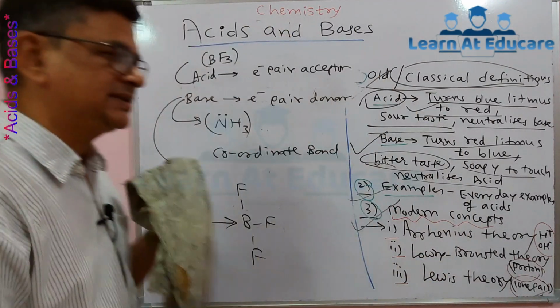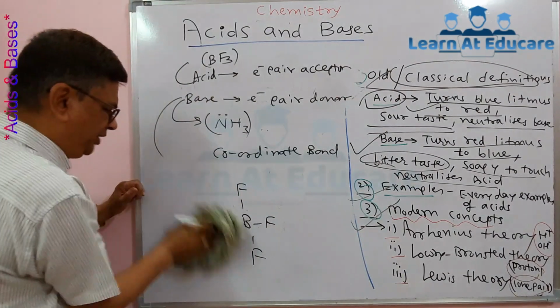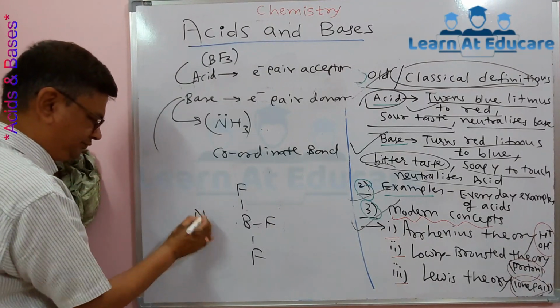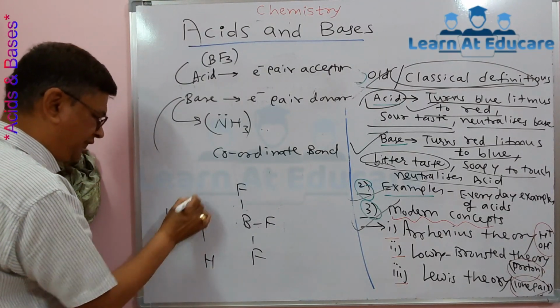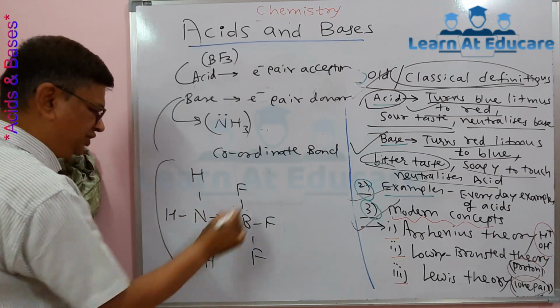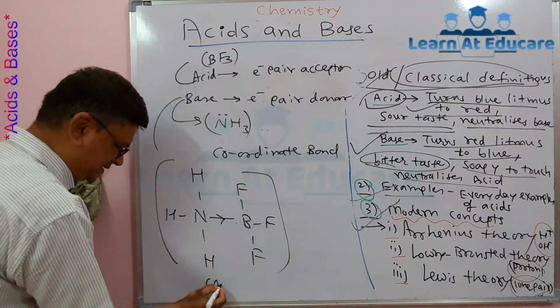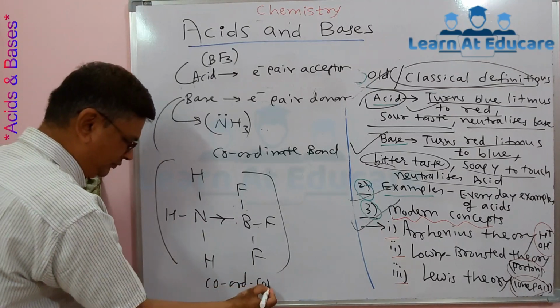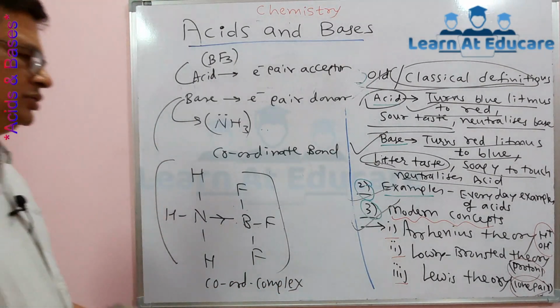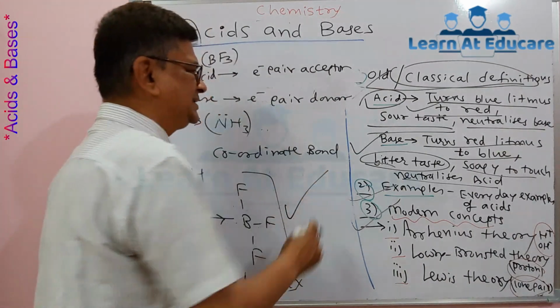That coordinate complex contains the coordinate bond between NH3 and BF3 and can be shown in such a structure. This is the coordinate bond formed and this is the coordinate complex, NH3BF3. So that is the example from Lewis acid-base theory.